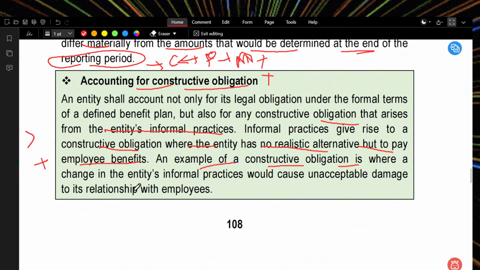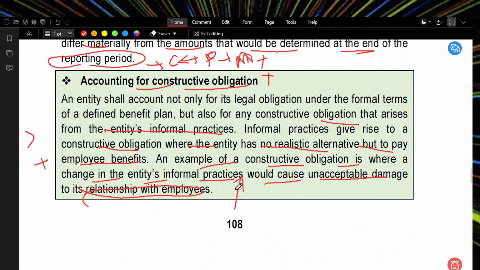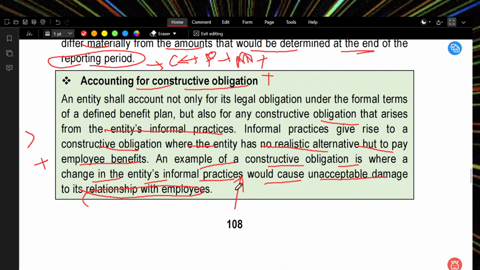An example of a constructive obligation is where a change in the entity's informal practice would cause unacceptable damage to its relationship with the employees. So whatever we need to pay, we need to pay. There should be an obligation. Constructive obligation arises from the entity's informal practice. We need to pay this much amount as PF, salary, bonus, gratuity, and retirement benefit, everything to be constructively recognized and paid.